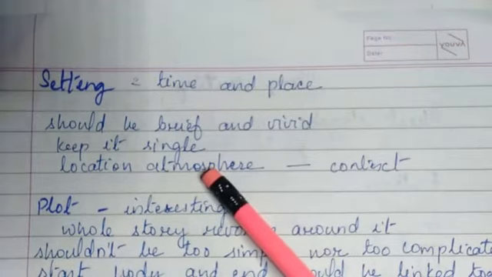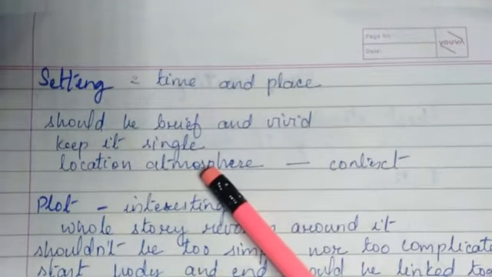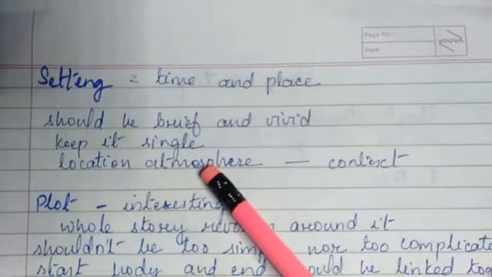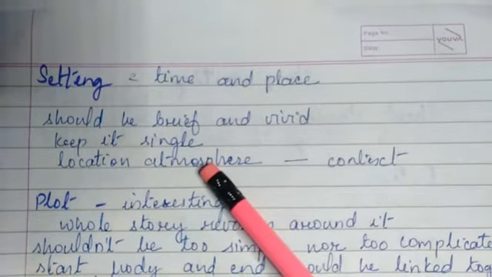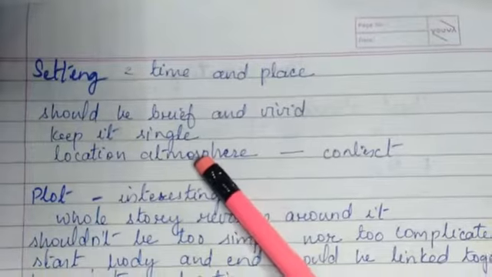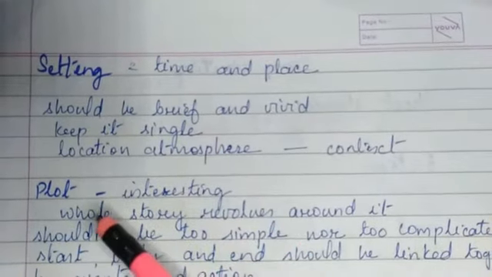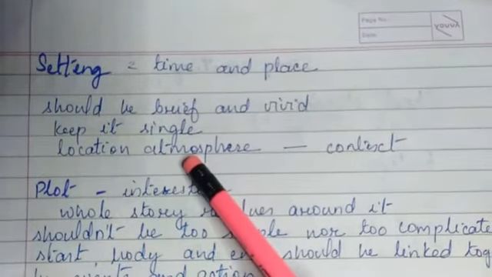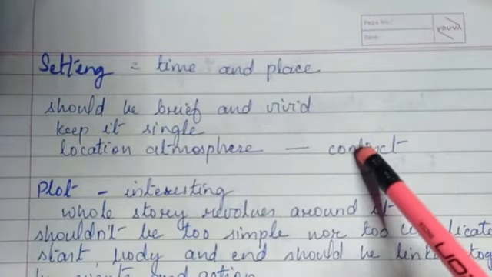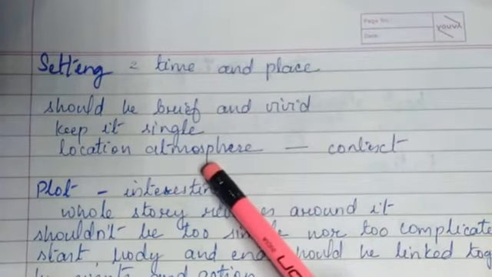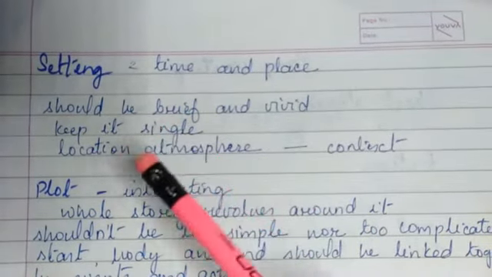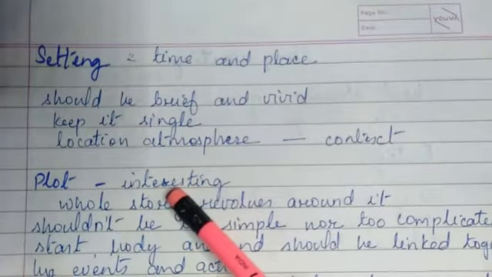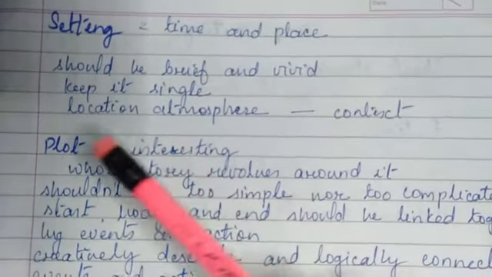And it will be better if we keep the setting to a single place. Don't keep on changing the setting from here and there. Let it be at one single place. And then we have to keep in mind the location and the atmosphere. They should be in context with the story we are writing, that is, they should be connected to the story we are writing. Next part is the plot.